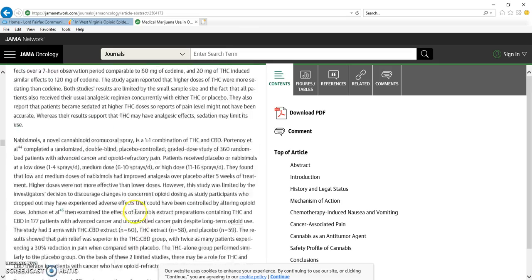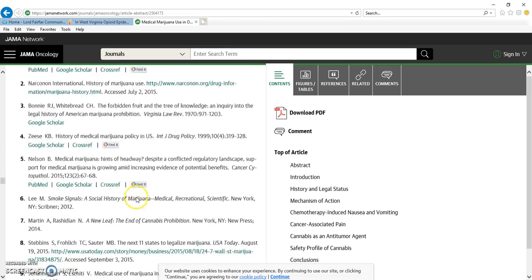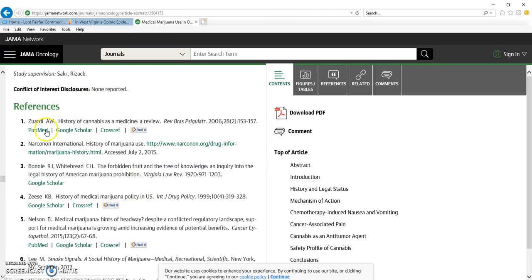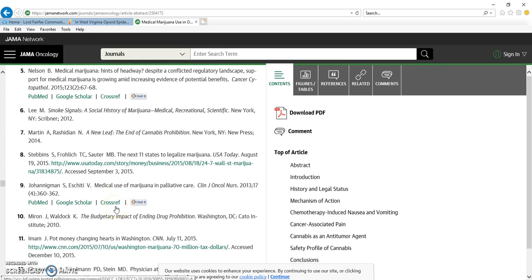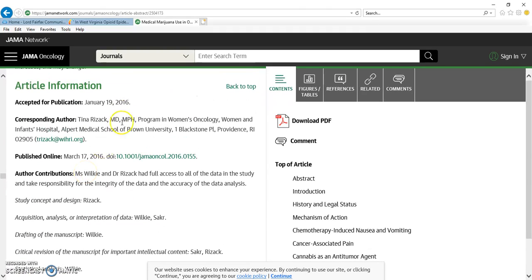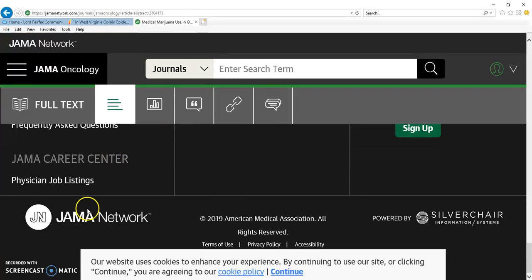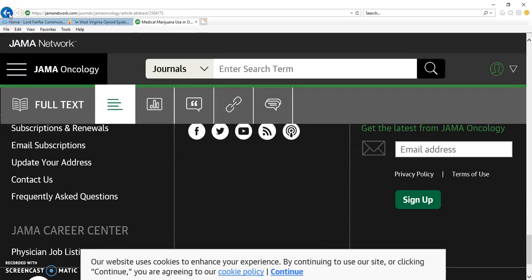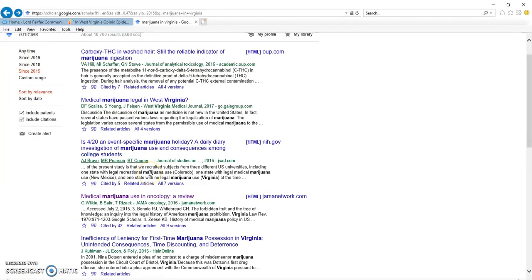I also scroll down to the very bottom to see what their references are for their paper. So if it has like one reference, I sometimes question whether or not I want to use it, but if they have all these references, I really do like it because they did their work as well. Our school stresses the importance of using peer-reviewed articles. So I also look for those too. I try to stay away from websites that are not as trustworthy.